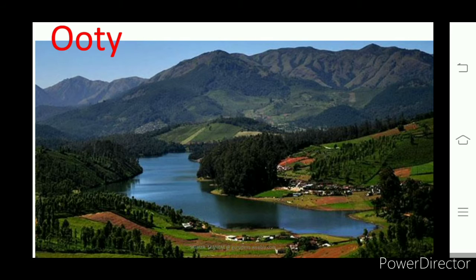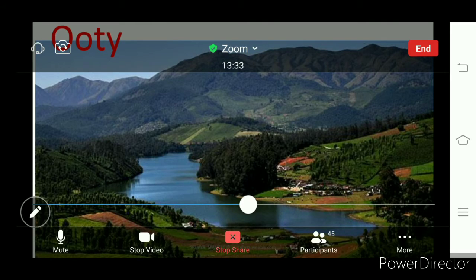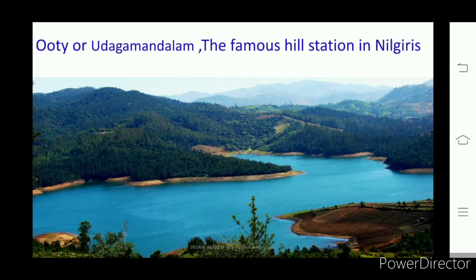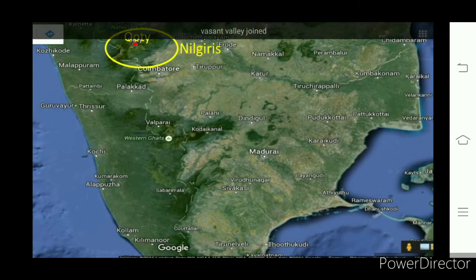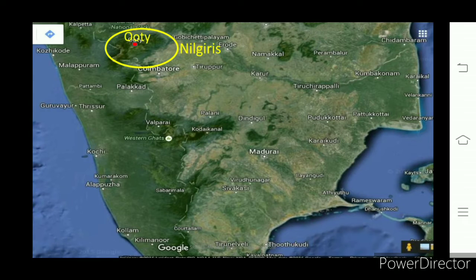So here in Nilagiris, a famous hill station is there. That is Ooty or Udagamandalam. Udagamandalam or Ooty is the famous hill station in Nilagiris. And there is an important peak in the Western Ghats, that is Dodabetta.